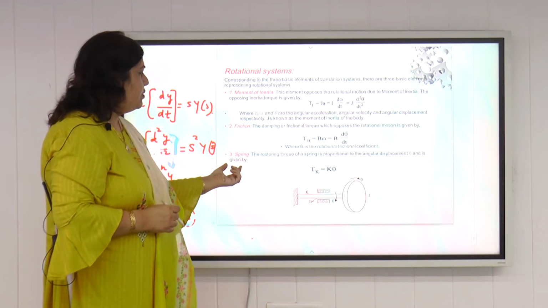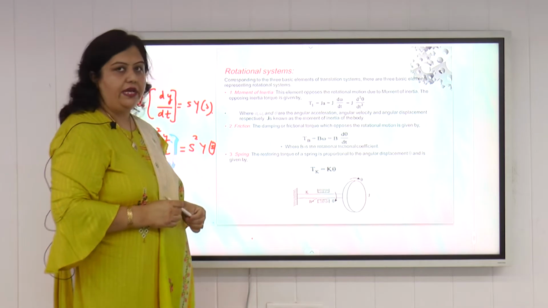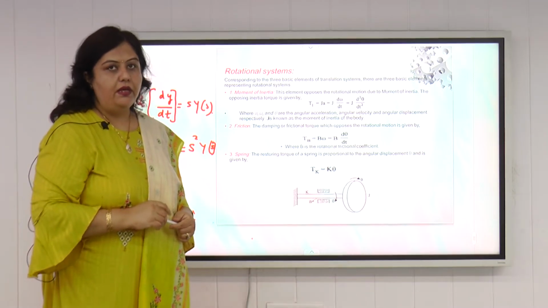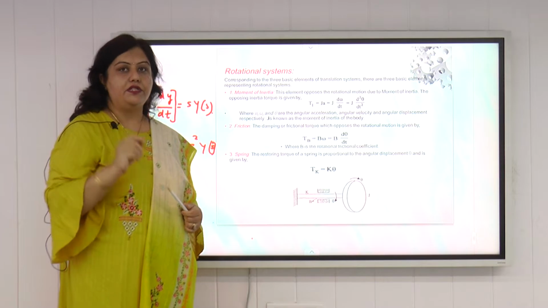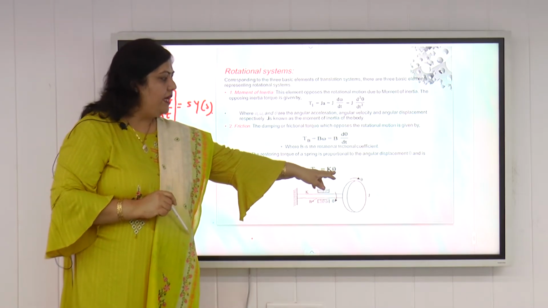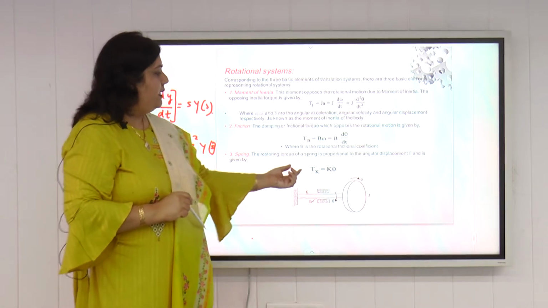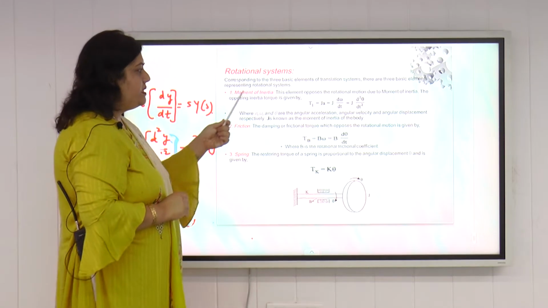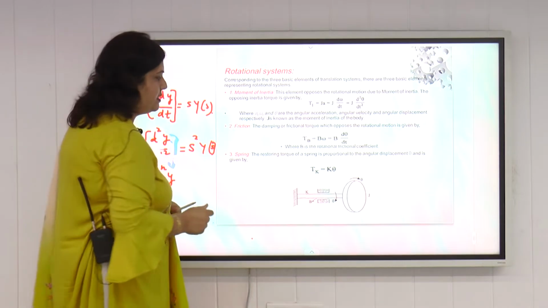Third is the restoring torque that is developed by the spring. The restoring torque of a spring is proportional to the angular displacement, same as what we did in the translational mechanical system. There also the restoring torque was directly proportional to the translational displacement x. But here the restoring torque is directly proportional to the angular displacement theta. So if we remove the constant of proportionality, we get Tk equal to K into theta, where K is the spring constant again. So these three are the opposing torques that are produced in any rotational system.